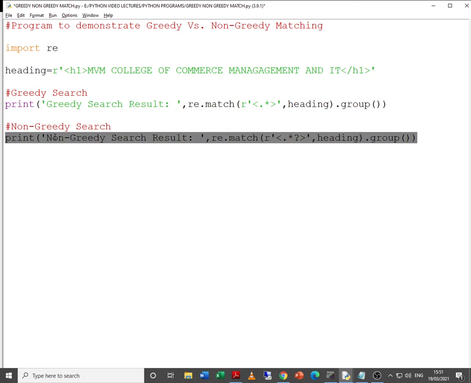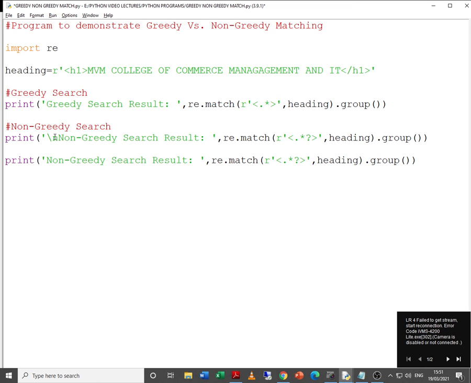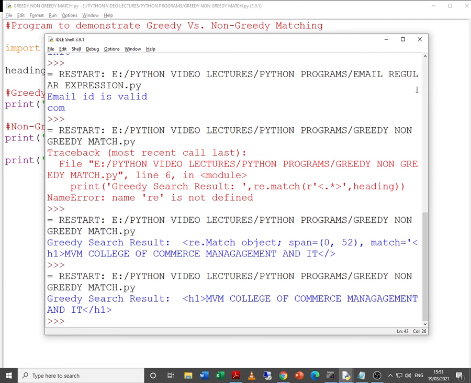Now what I am doing is Control C, /n, Control V, home. Let us again try to check the difference. That is, I am removing the group part over here, so it will give from which location to which location the text is being extracted. Let us try to execute.